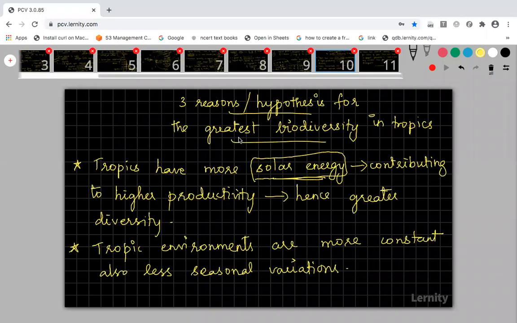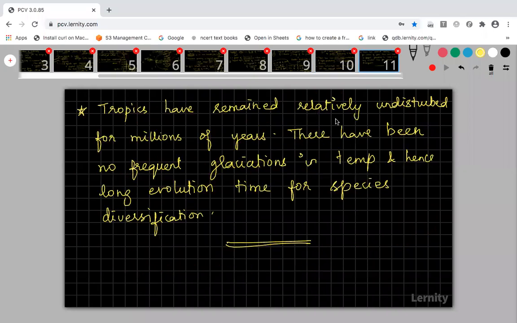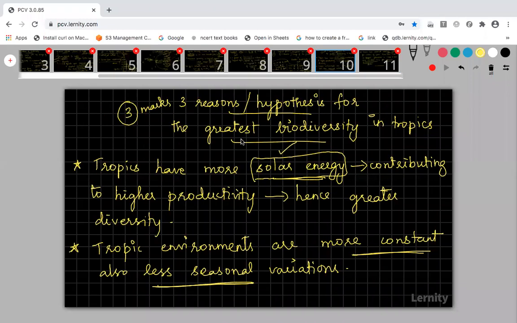If they ask this question in your board exam for 3 marks, you have to write all these 3 points. In the first point, they will expect the keyword solar energy. In the second point, they will expect the words less seasonal variation or more constant. And in the third one, the environment is relatively undisturbed for millions of years, so that long evolution time will be there for species diversification. These are the important keywords they will expect in your board exam for full 3 marks. You just copy these 3 reasons. That's all. Latitudinal pattern is over with this.